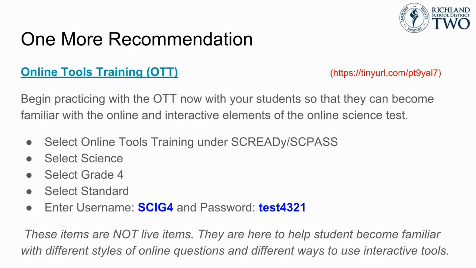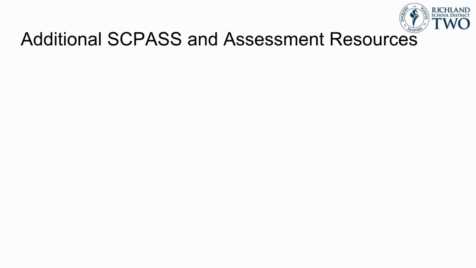It is also suggested that you not wait until closer to the SCPASS Science test date, but rather that you take time over the course of the next several months to allow them to practice these tools. This way, they will not only become familiar with how to use the different tools to help them when they are taking their tests online, but they will also be less likely to become distracted or confused by the online testing environment. Remember, though, that the sampled items on the OTT are not live test items, and they are not 100% aligned with the 4th grade science content that they are learning or that they will see on the genuine SCPASS Science 4th grade test. These items are just used to practice with the OTT.